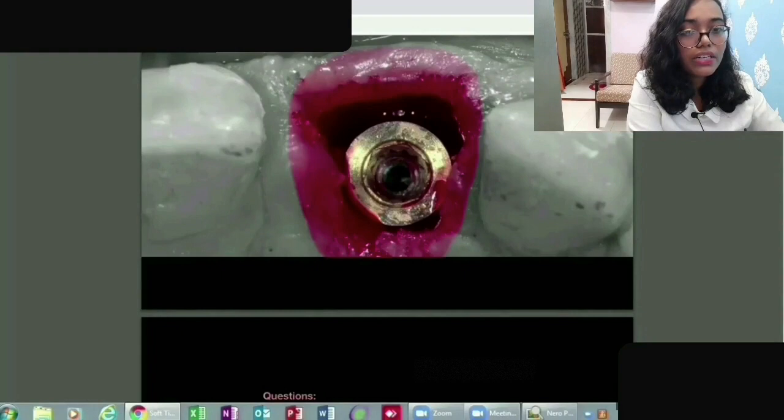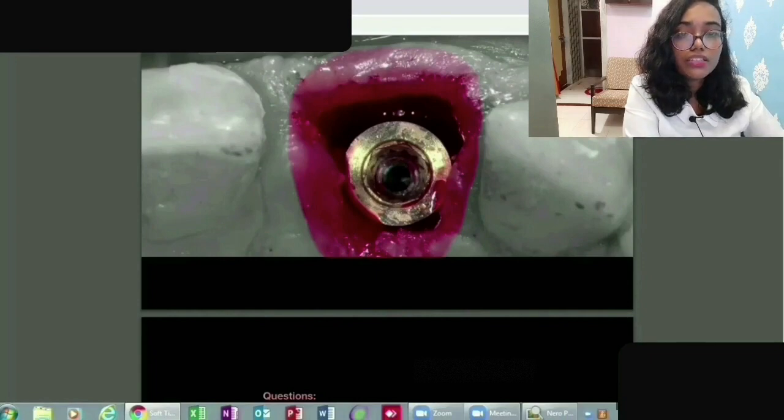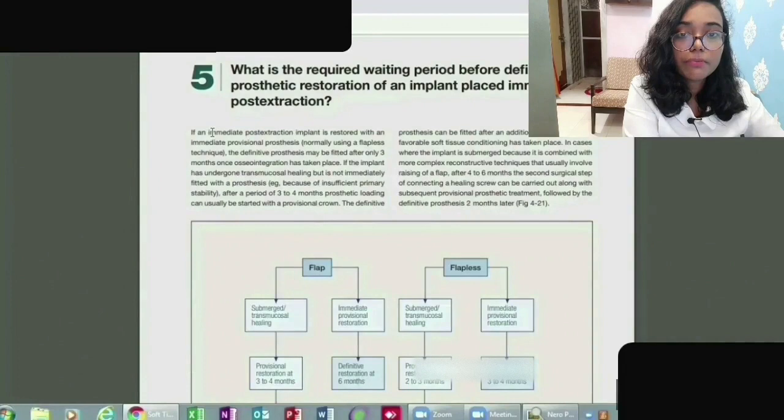Then, is immediate implant placement possible in a molar extraction site? Here in this image you can understand the months which have been required for placement of immediate implant.